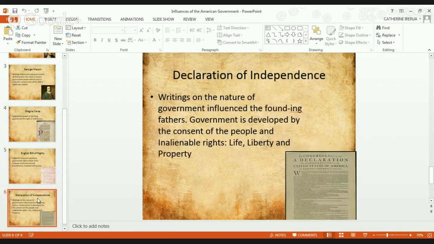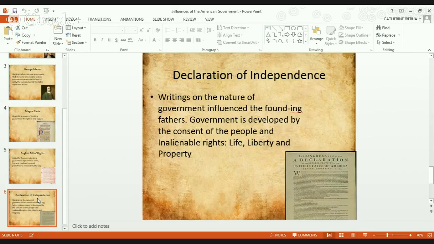Finally, we're going to get to the head honcho, number one, big kahuna, the big dog document of all of these. And that's the American Declaration of Independence. And why this is important is we actually look at this document being the basis for all other democracies that will develop in the entire world after this. The writing of this declaration was influenced by the founding fathers. Not only them, but all those past people who have influenced the English Bill of Rights and the Magna Carta.